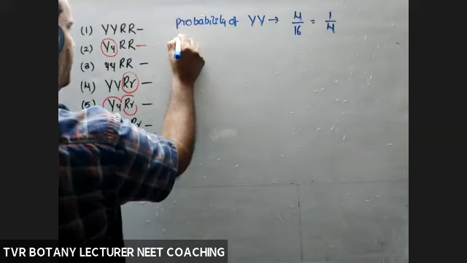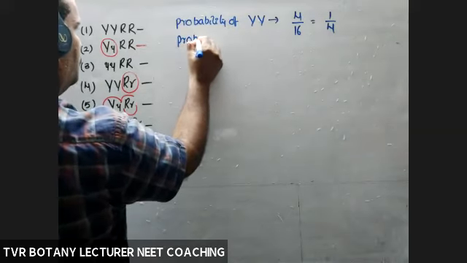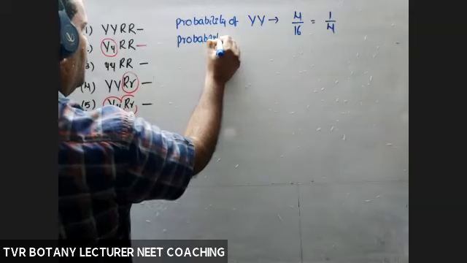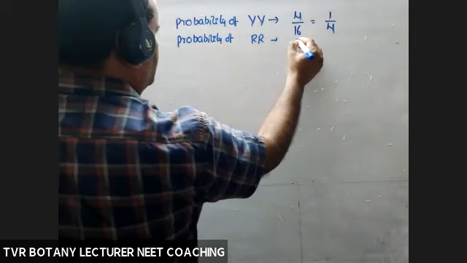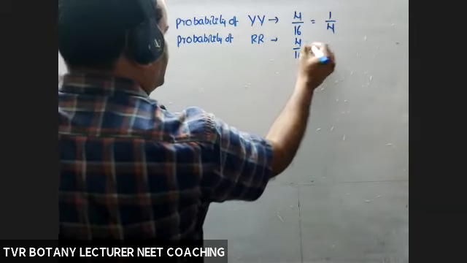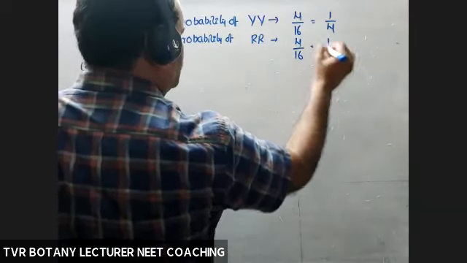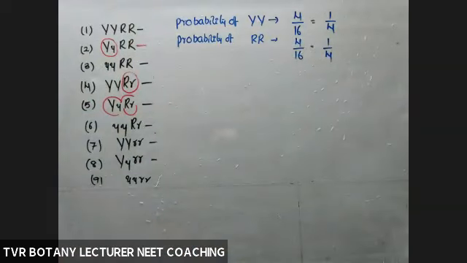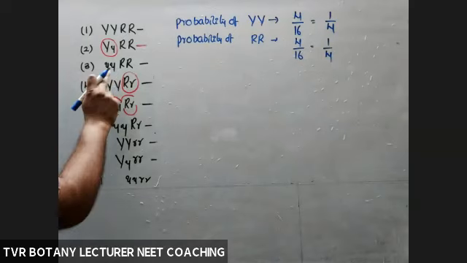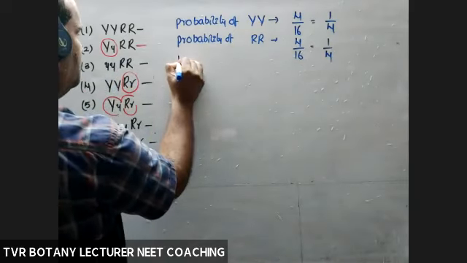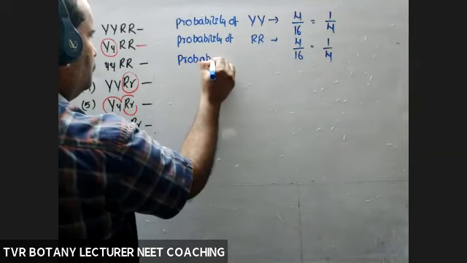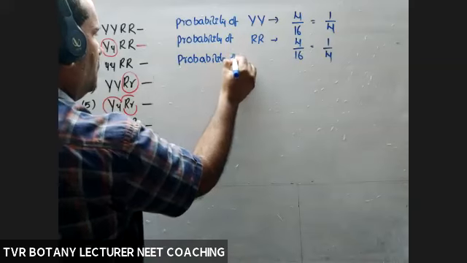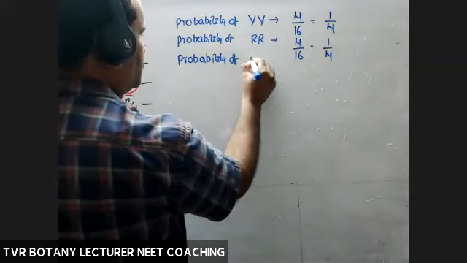Next, probability of capital R. This is also the same. 4 by 16, 1 by 4. Definitely 25%. Next, what about the individual probability of small y?